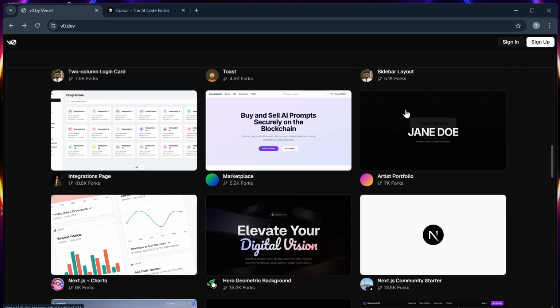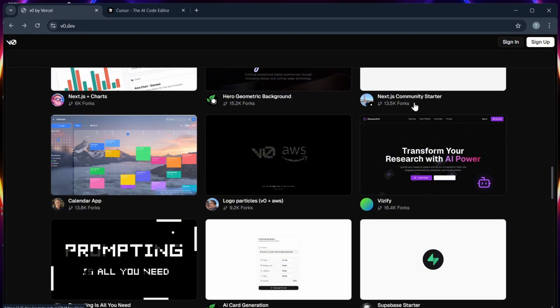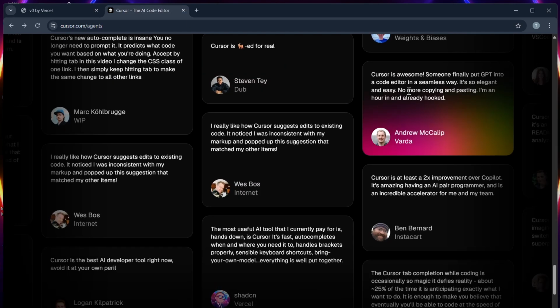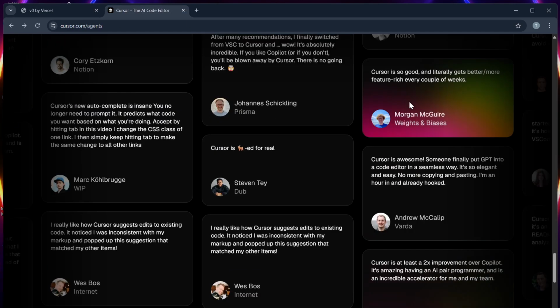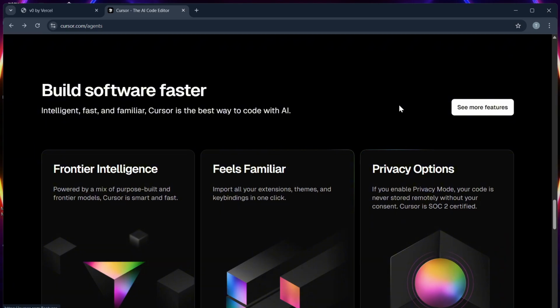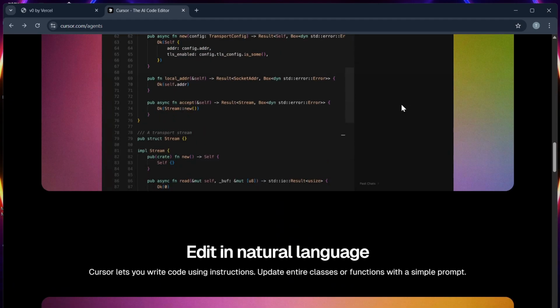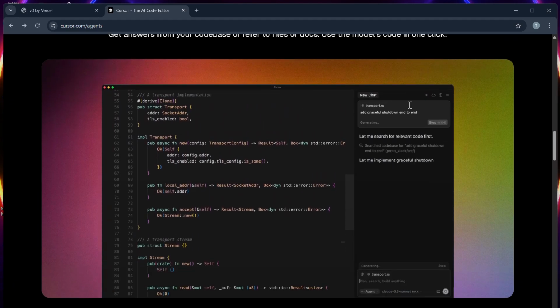So, in summary, you can choose v0 dev if your main focus is rapid UI prototyping and design to code workflows. And you can go with Cursor if you are a developer who wants AI assistance embedded directly in your daily workflow.